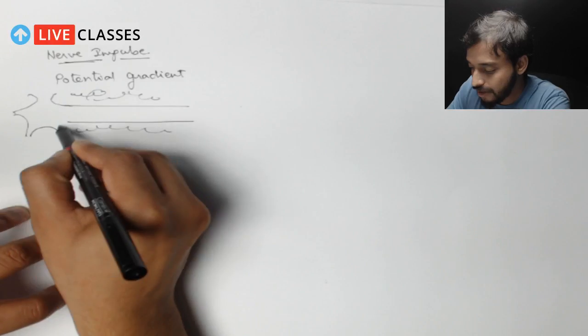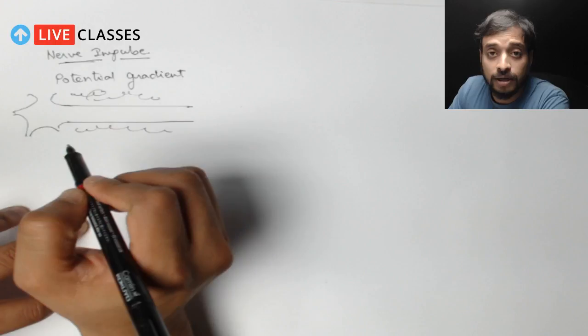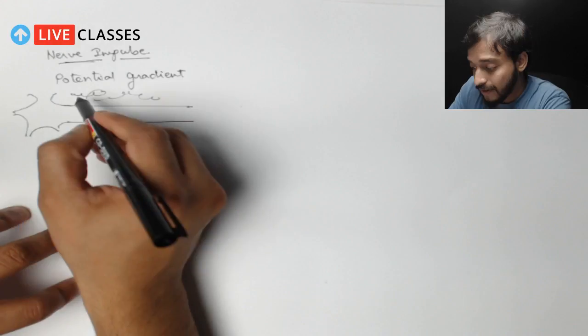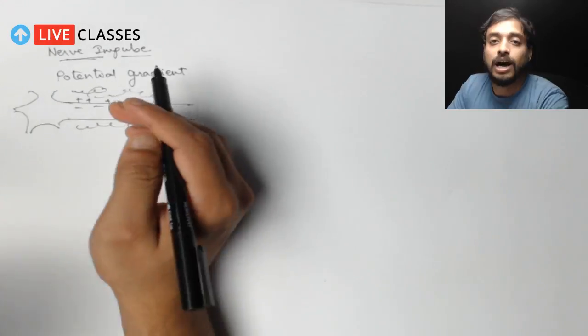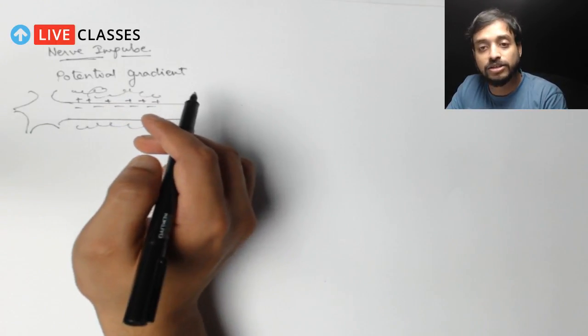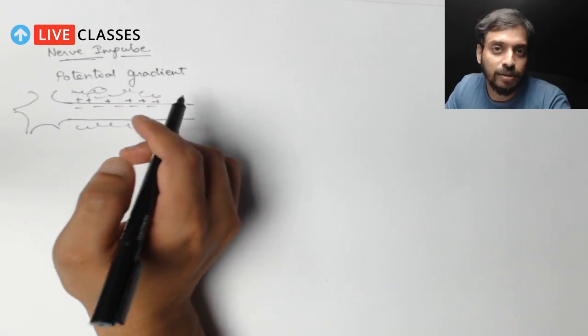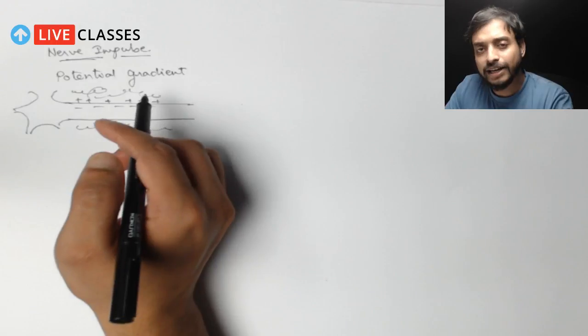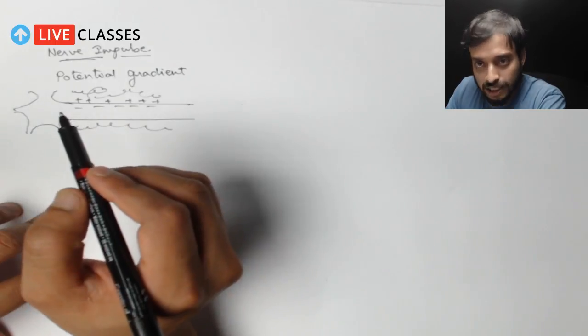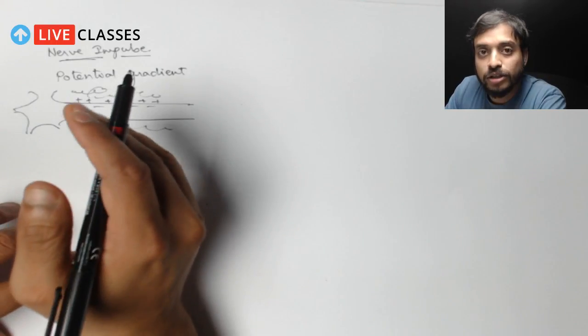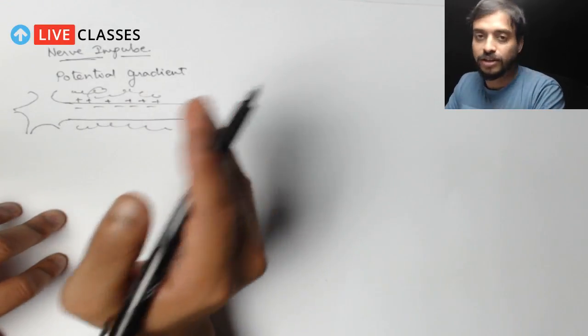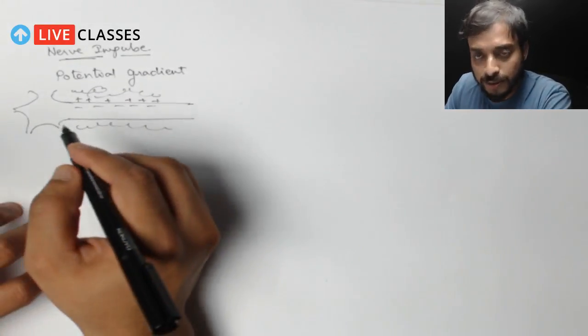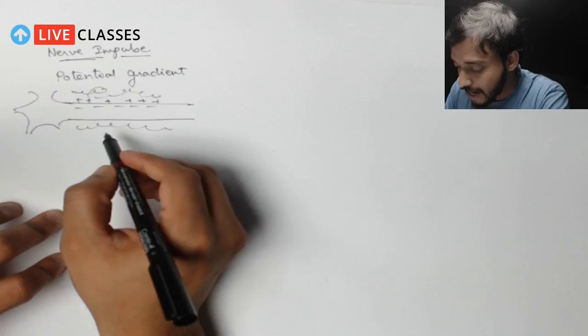It is said that there is a potential difference between these parts. So the charge on the outside of the membrane is different from the charge present inside the membrane, and it has actually been proved true. Let's discuss how this charge helps in transmission of the nerve impulse. This is very important and you should understand this.